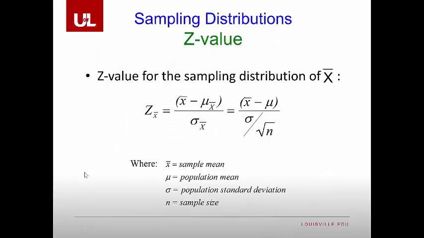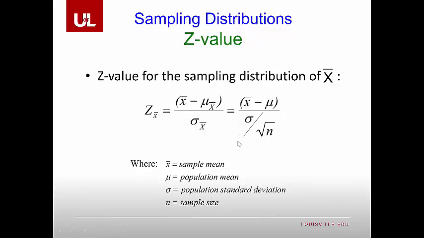This leads us to our sampling distribution of x bar. And we're going to bring back an old friend, our z-statistic. Now it's going to work the same way. We're going to use our observed value, which in this case is now a sample mean, x bar. We're going to have our claim, or our population mean, over on the right-hand side. That tells us the deviation. And we're going to divide through by the standard deviation.